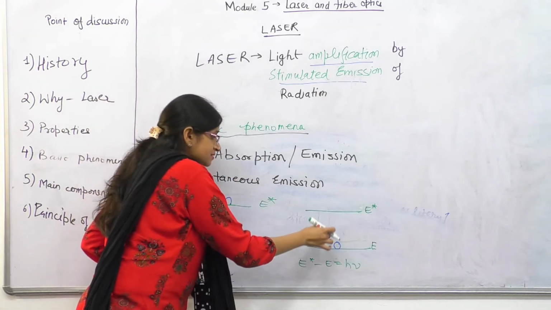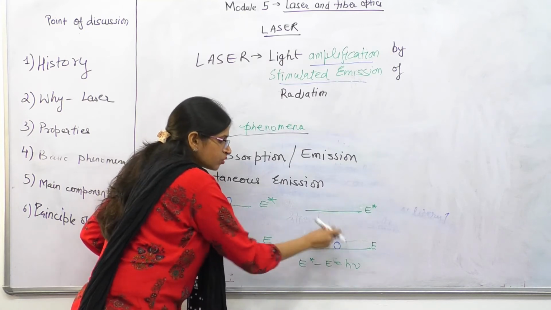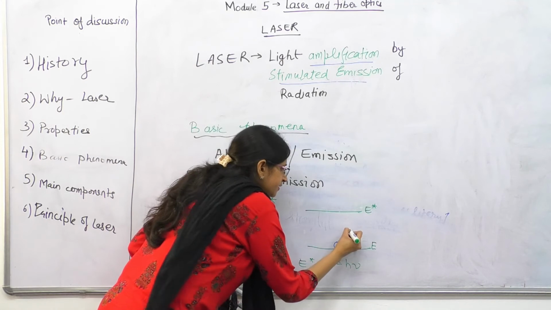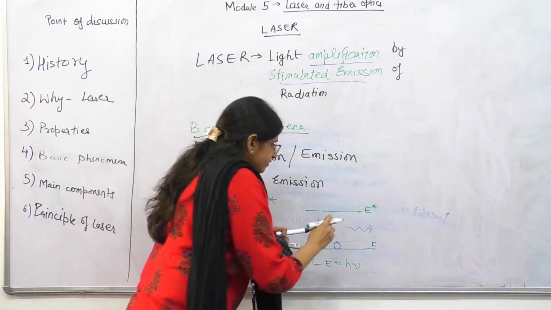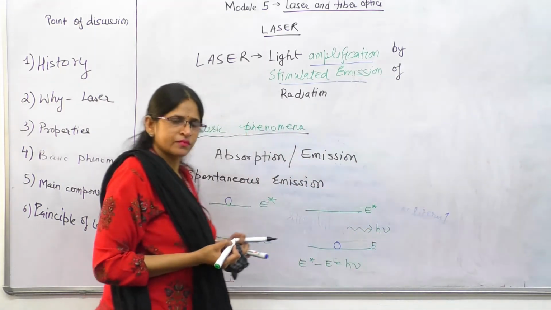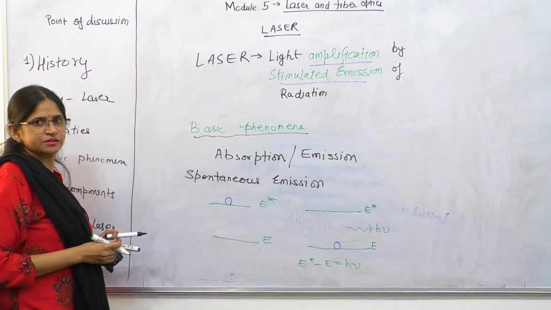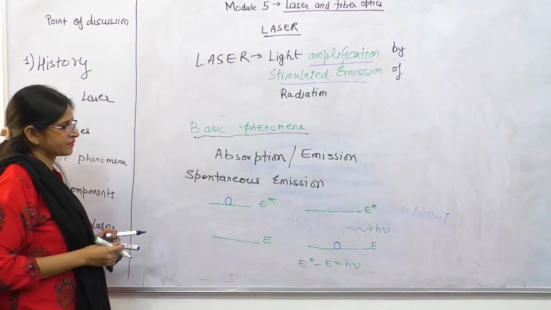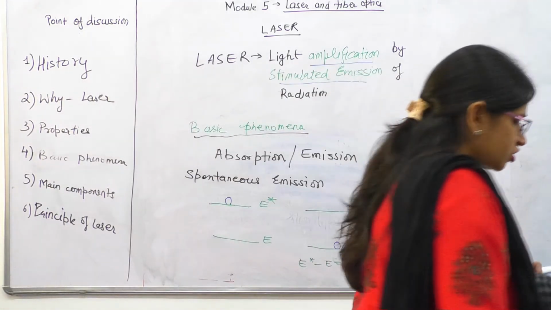And when this atom transits from the higher energy to the lower energy, a radiation or a photon of h nu will come out. So this is the process of spontaneous emission. Fine? Next, we will talk about stimulated emission.